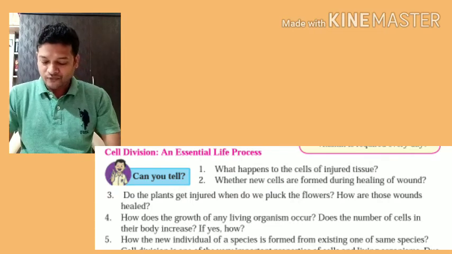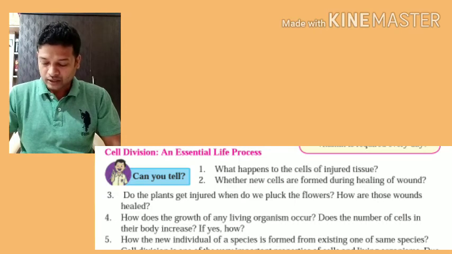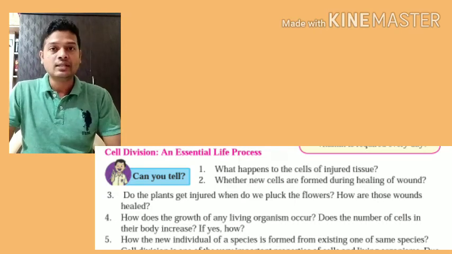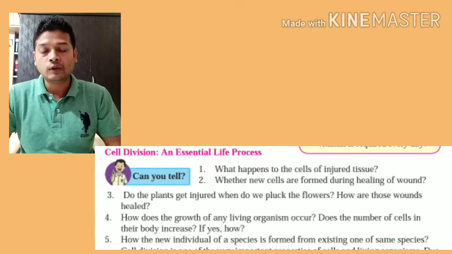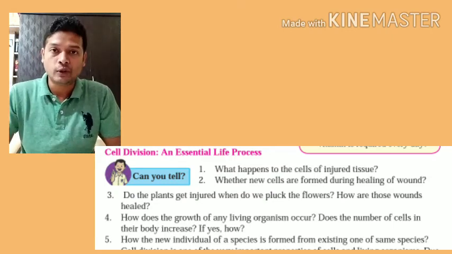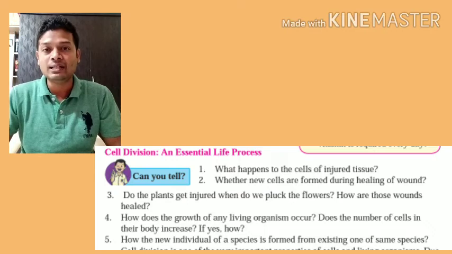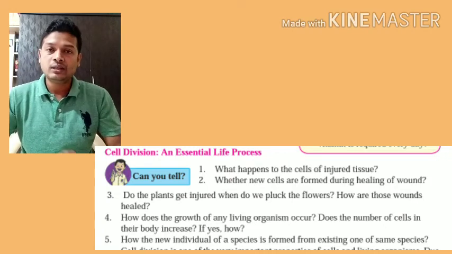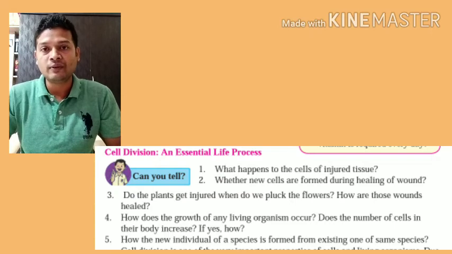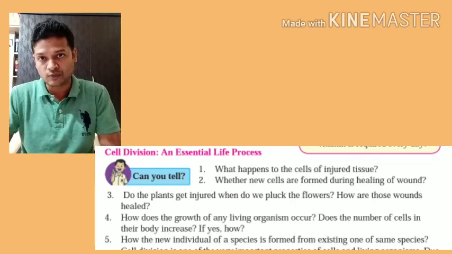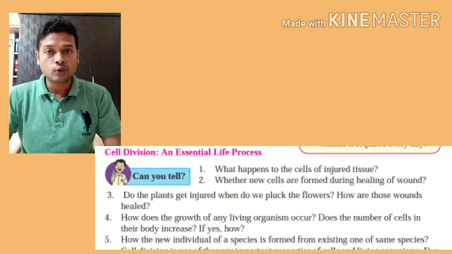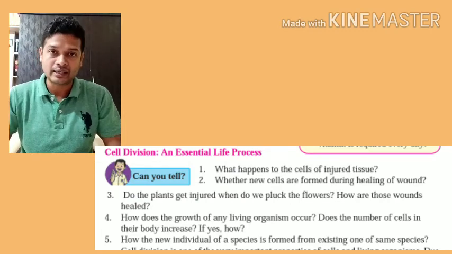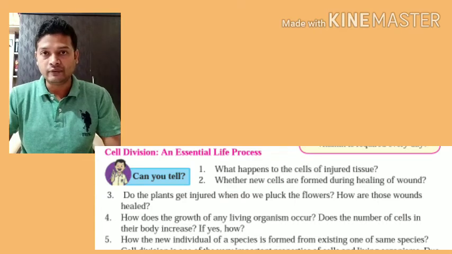Next, how does the growth of any living organism occur? Does the number of cells in their body increase? If yes, how? So growth, how does the growth occur? By increasing the number of cells in your body. Now every living organism has started its life as a single cell, that is zygote. Male and female gamete unite to form a single cell known as zygote. This zygote further divides, redivides, forms plenty of cells. They get differentiated to form different organs, and finally the entire organism is formed. So when we grow, the number of cells in our body is increasing by the process of cell division.